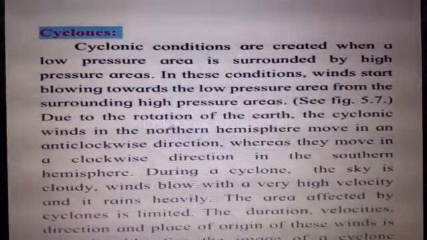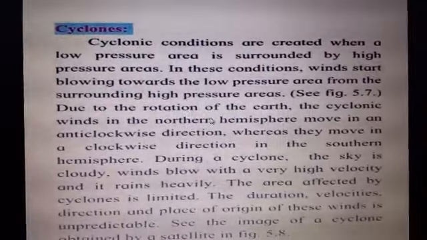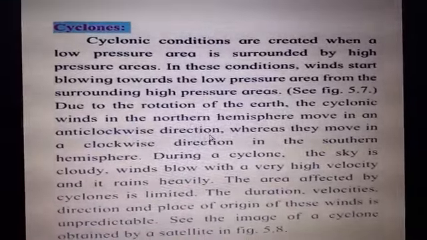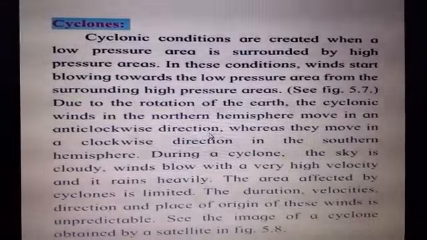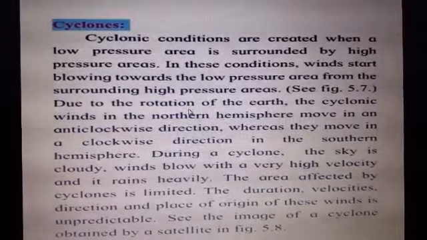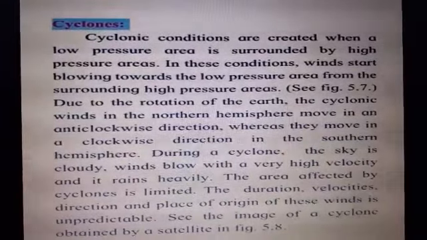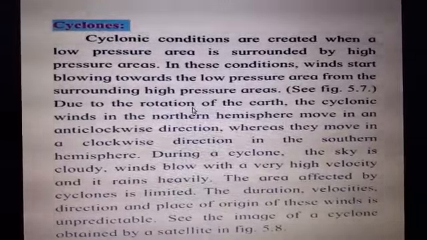Due to the rotation of the earth, the cyclonic winds in the northern hemisphere move in an anti-clockwise direction. So what is happening? The earth is continuously rotating, children. Rotation and revolution goes on. So what is the effect due to the rotation of the earth?